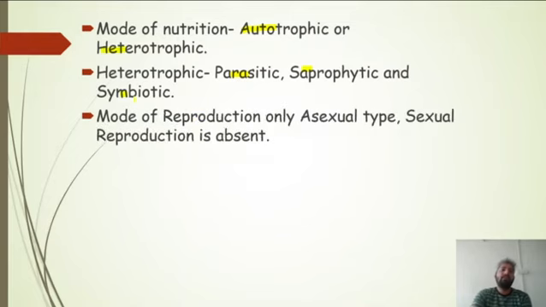Now, the mode of reproduction. The type of reproduction present here in the monerans is only asexual reproduction, because there is no meiosis occurring here, and if meiosis is absent, gamete formation is absent, sexual reproduction is absent. They are cosmopolitan. What is this cosmopolitan? Cosmopolitan means they are present almost everywhere. Okay, so this is the meaning of cosmopolitan.